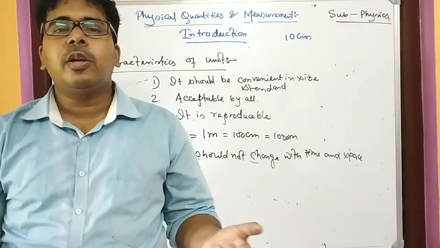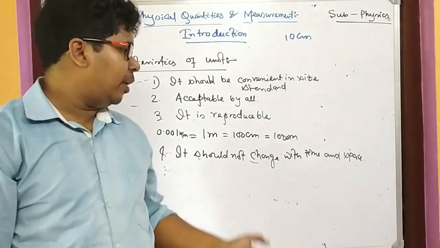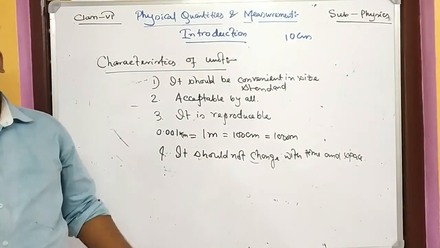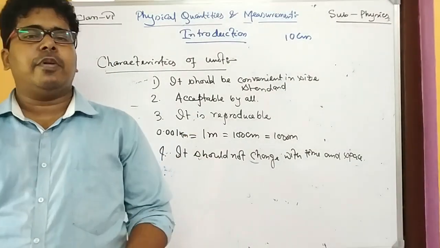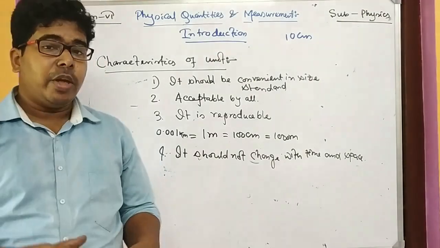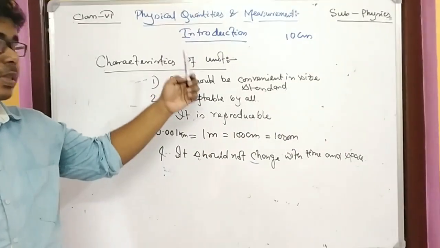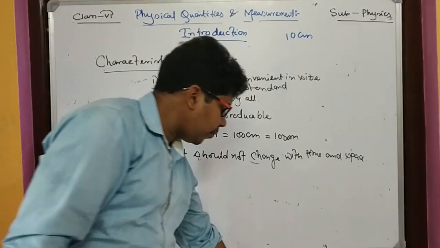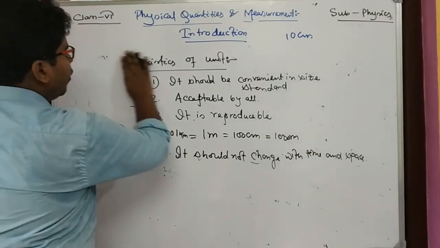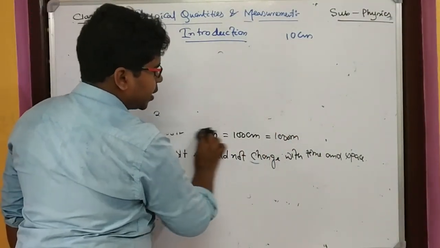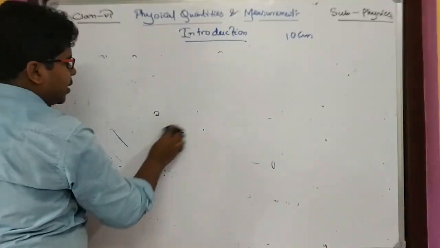So it shouldn't be a convenient thing for time and space. So these are the characteristics of a unit. Whenever we have to measure or take a standard unit, we have to remember that these characteristics should be followed.